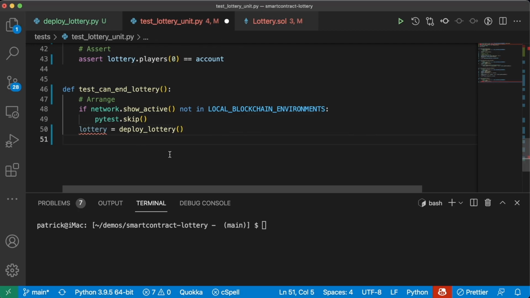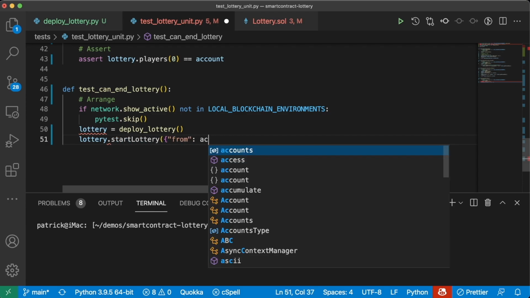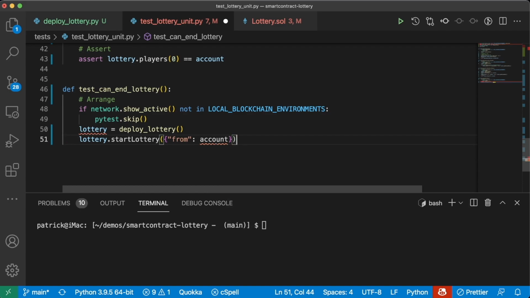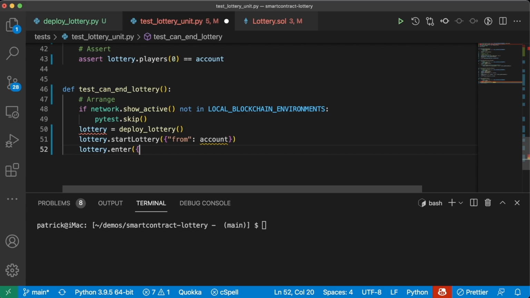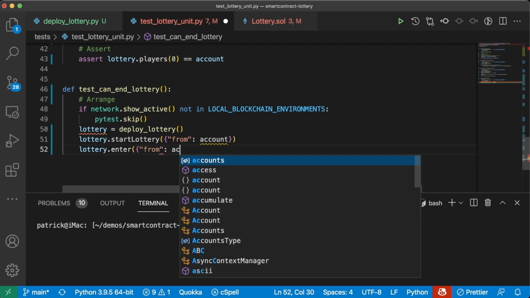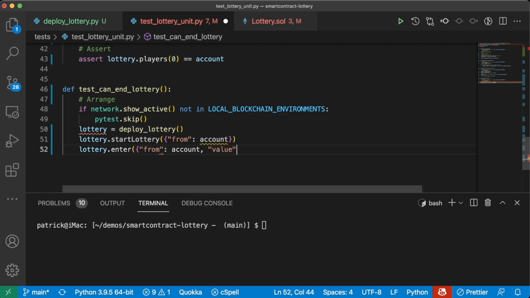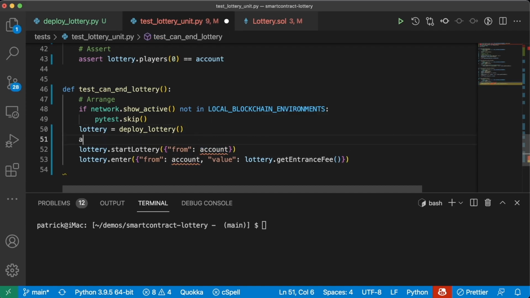Anyways, we'll do lottery.start lottery from account. We'll do lottery.enter from account. We'll give it a value, lottery.get entrance fee. Oops, I'm going to have to do account, of course, equals get account.